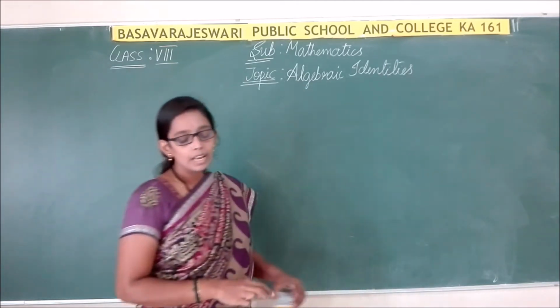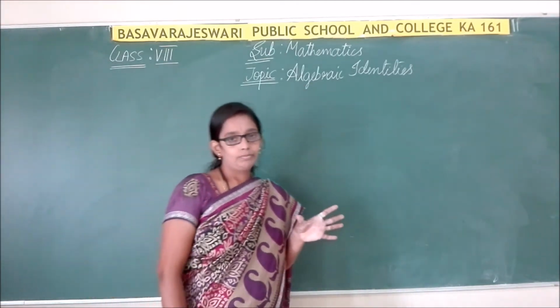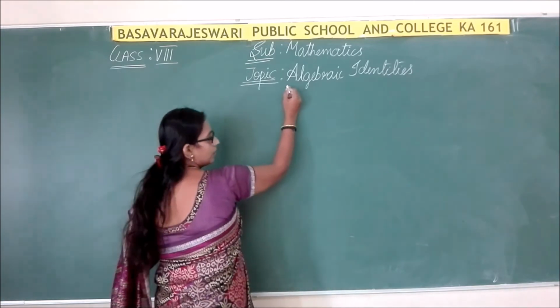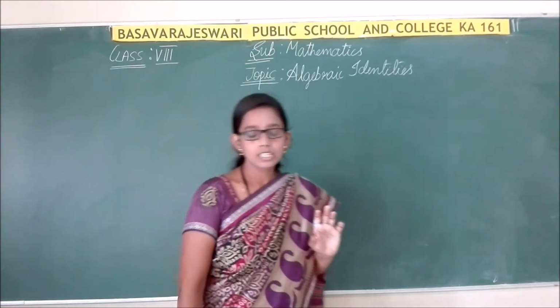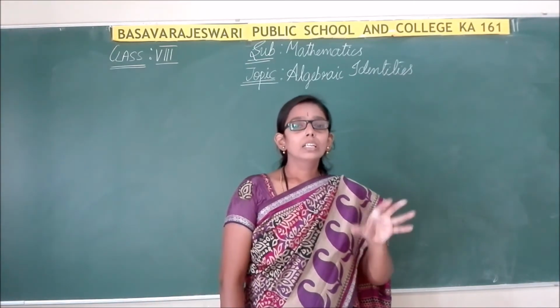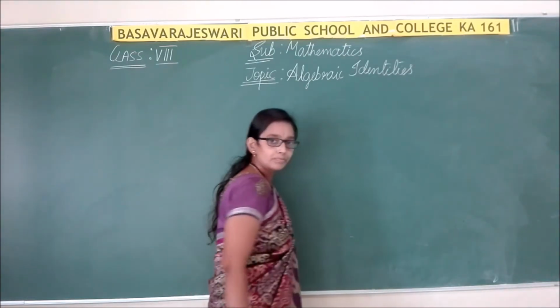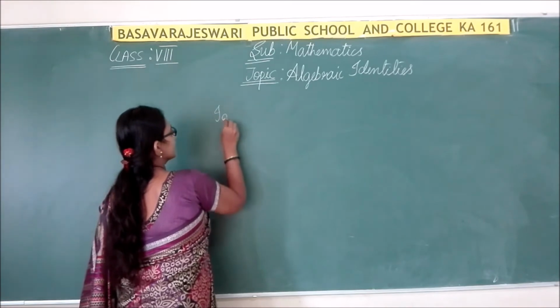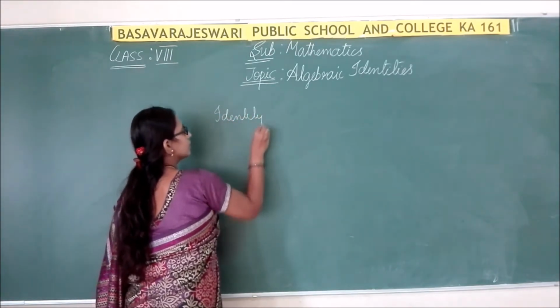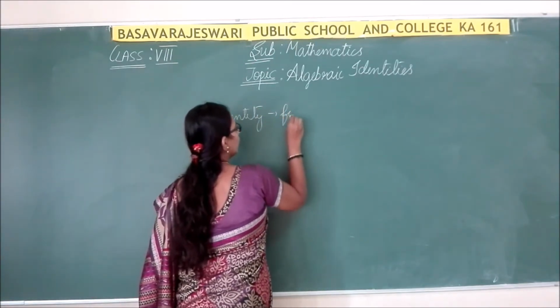So here, algebraic identities. We have learned about algebra in the last chapter. Now the new word is identities. So what is an identity? Identity is nothing but a formula.